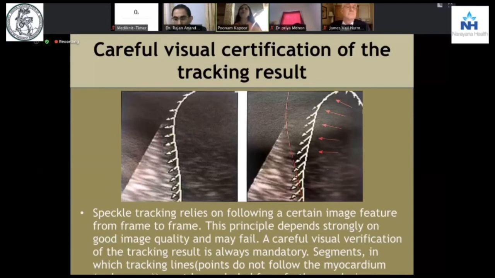But remember always, it is the right image acquisition, and this is what we as echocardiographers have to learn. It should be at end systole or early systole is near to diastole. So you must know what you're trying to measure.